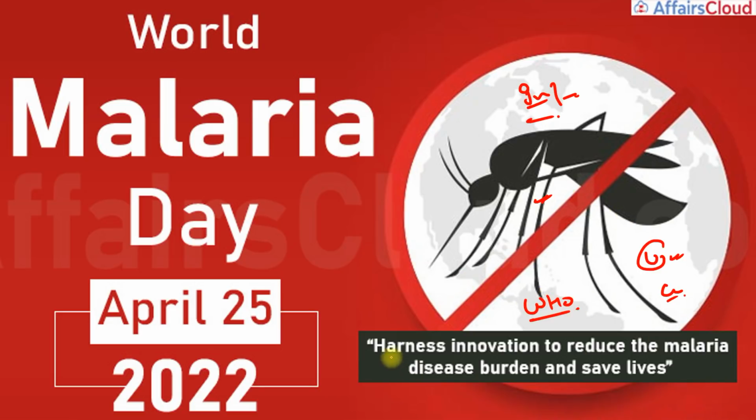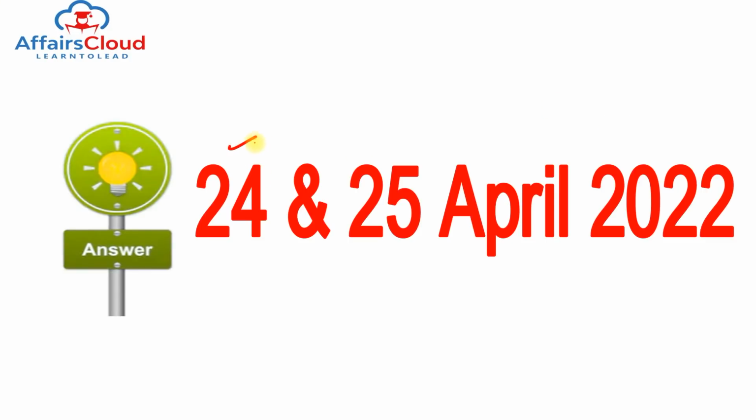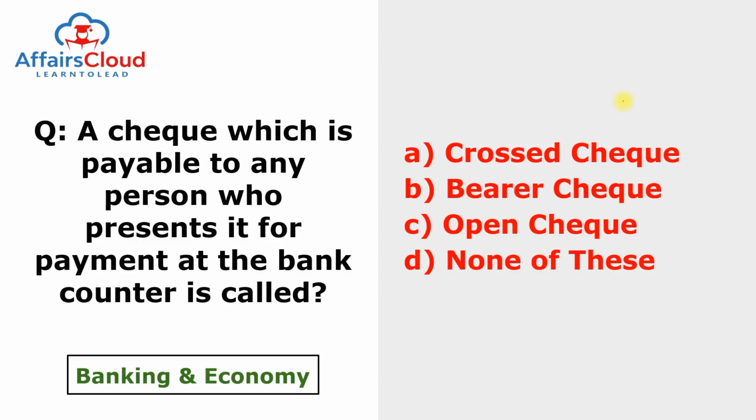And what is the theme? Theme is Harness Innovation to Reduce the Malaria Disease Burden and Save Lives. You can also remember the first ever World Malaria Day was observed in the year 2008. Malaria is a life-threatening disease caused by Plasmodium parasites, which are transmitted to people through the bites of infected female Anopheles mosquitoes. Moving to next question, it was the question of 24th and 25th of April 2022.